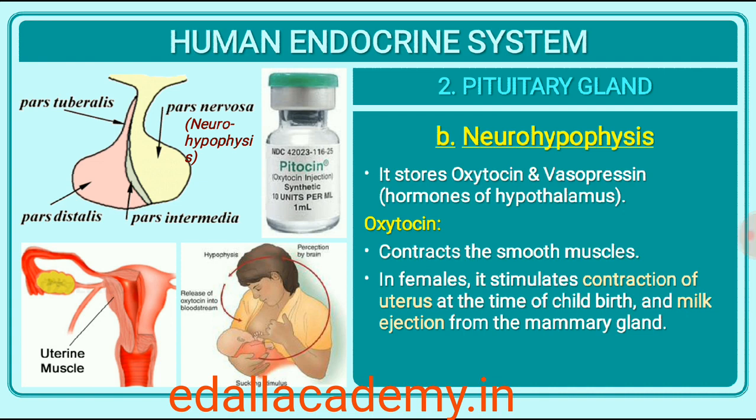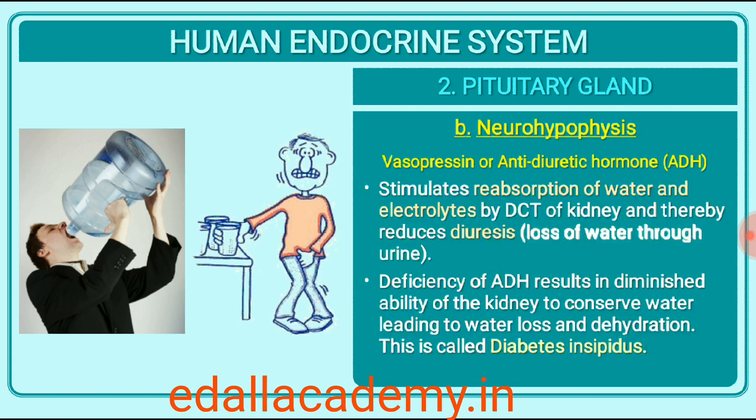Vasopressin acts mainly at the kidney and stimulates resorption of water and electrolytes by the distal tubules and thereby reduces loss of water through urine, diuresis. Hence, it is also called as antidiuretic hormone, ADH.